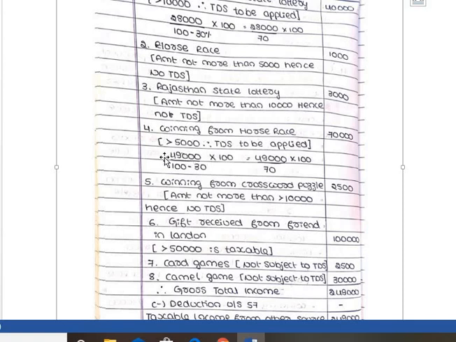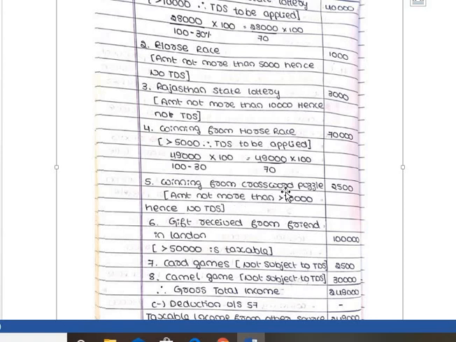So the gross up formula is net amount, the given amount, divided by 100 minus TDS. For horse race, betting, and all of these, TDS is 30%. So 49,000 divided by 70, into 100, the amount is 70,000.